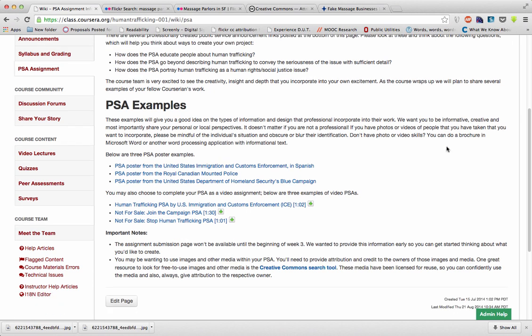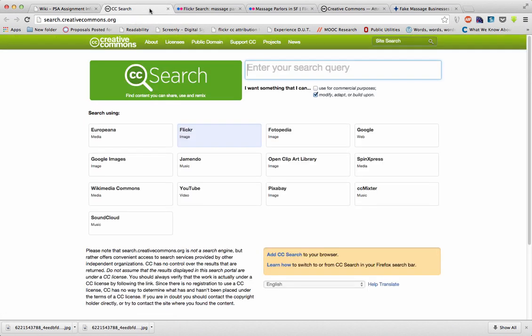At the bottom, if you are choosing to do something with an image, we have a link to something called the Creative Commons search tool, which will help you find images you're allowed to reuse. If you've taken your own images, that's fine. Most of us won't be doing that, so the Creative Commons search tool will be really helpful.